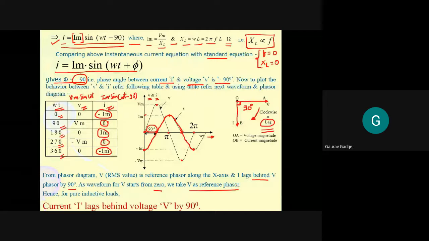With respect to the reference phasor, what we can comment is for pure inductive loads, current lags behind voltage by 90 degree.